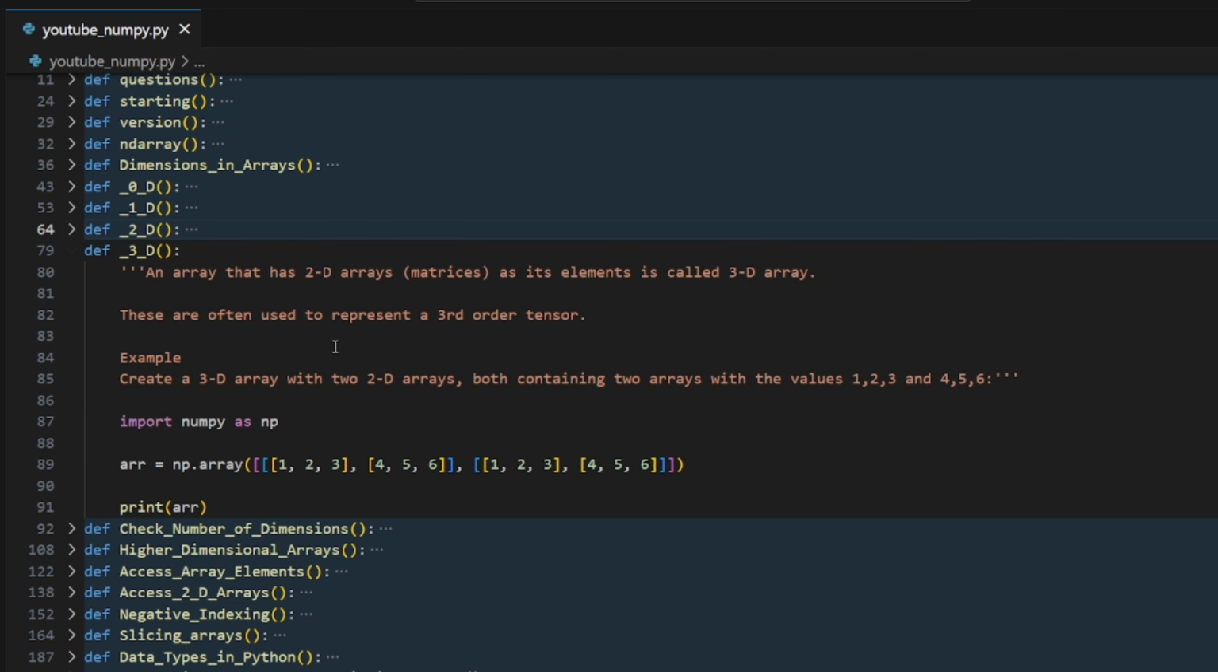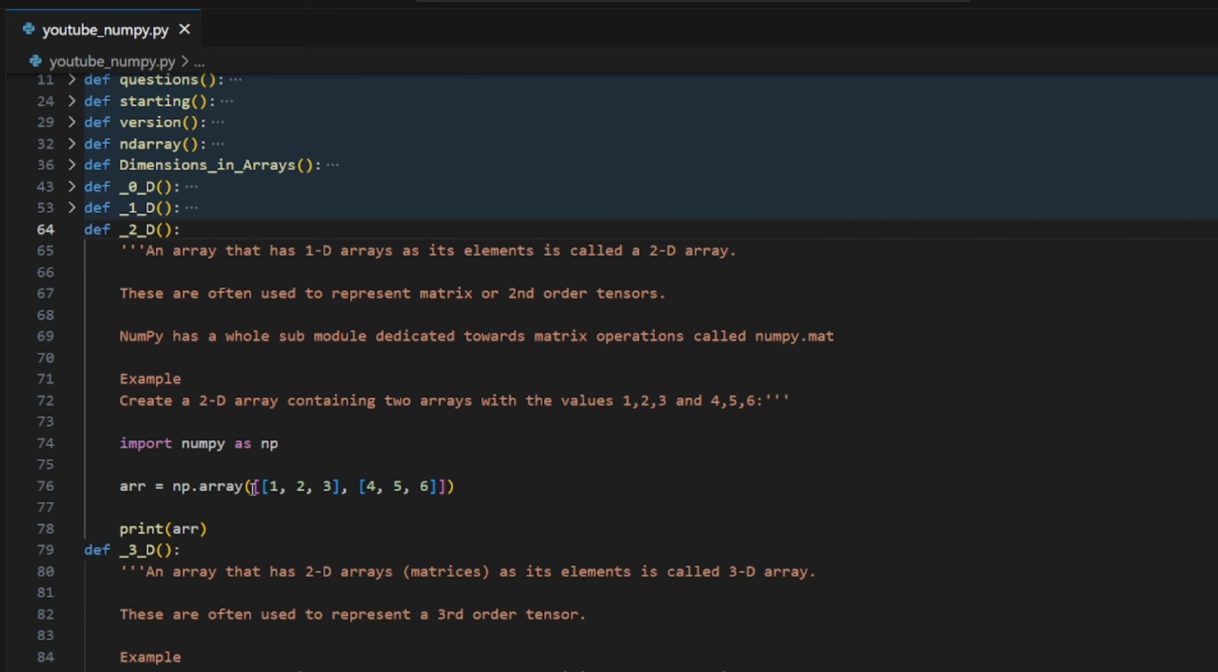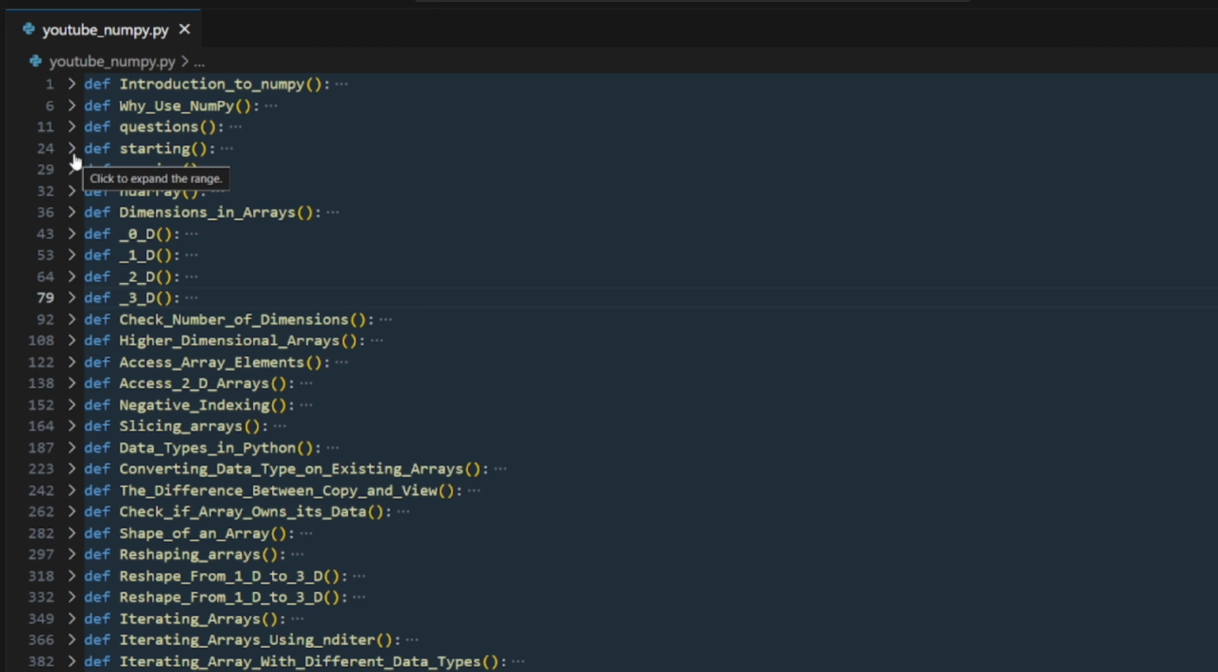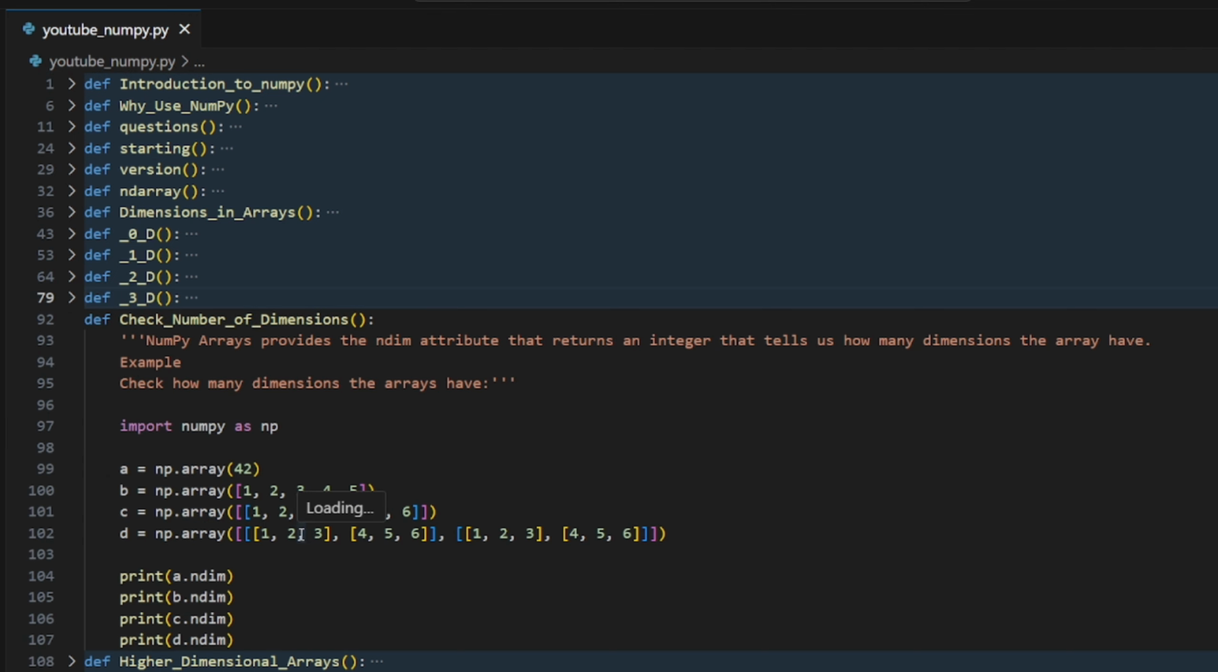Next, we have the 3 dimension. An array that has 2-dimensional arrays as elements: if we copy this and paste it inside a list, like a square bracket, it's a 3-dimensional array. As we can count here, 1, 2, 3, it's a 3-dimensional array. Now we have an array, but we don't know what the dimension of that is.